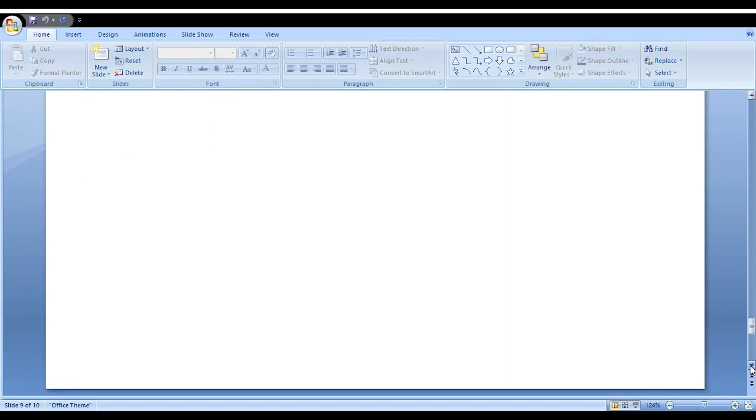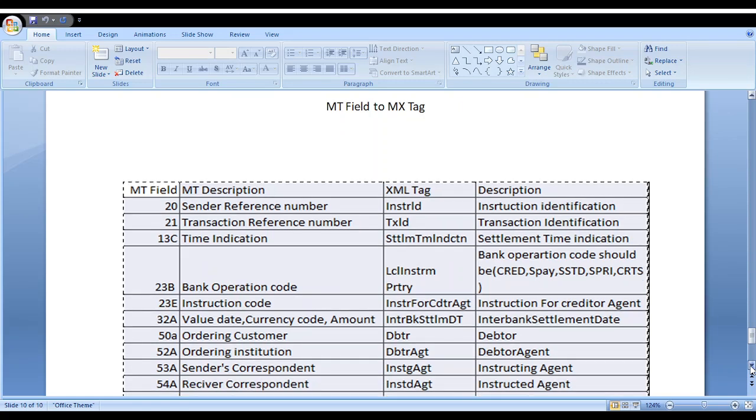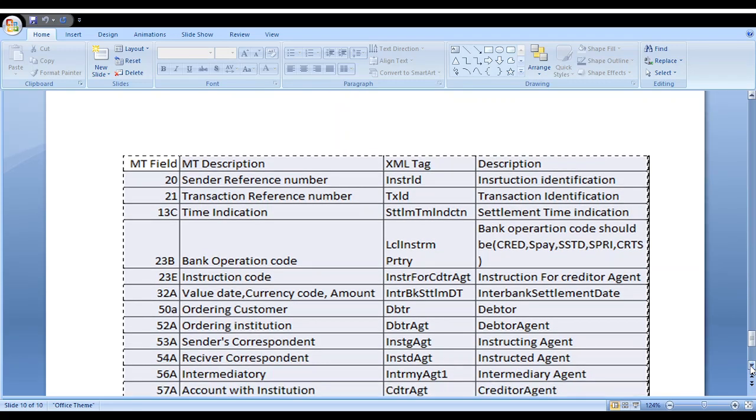Next, we can see the MT to MX equivalent fields. This slide is very important because you can easily understand how the MT to MX mapping happens. Field 20, sender reference number. The MX tag we call instruction identification. 21 is a transaction reference number.